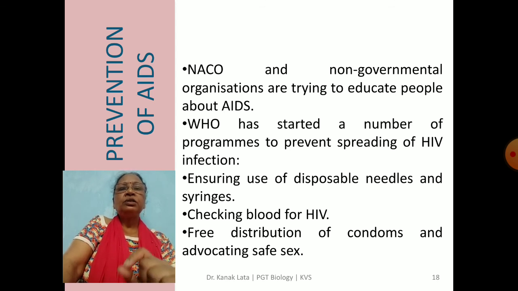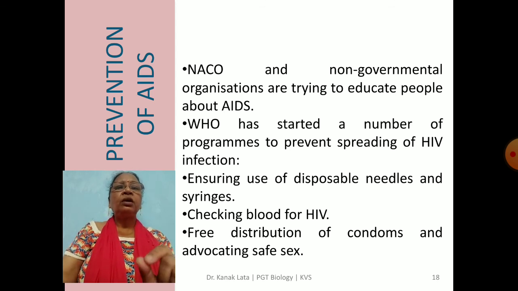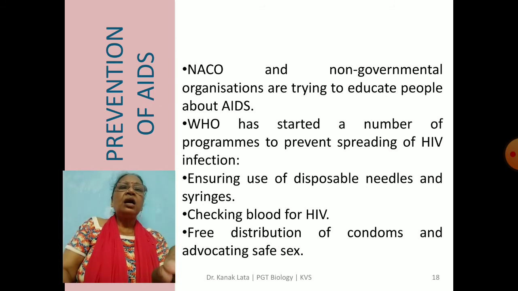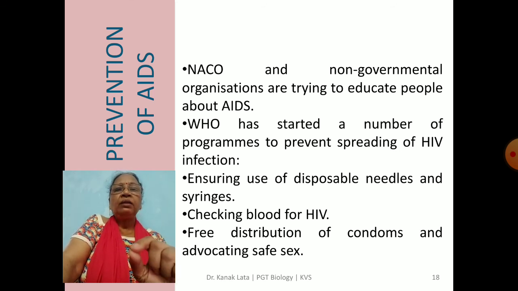There are some institutions, non-government organizations, and in schools also, under the National Adolescence Education Program, we are giving education, and NACO is trying to educate people about AIDS. WHO has also started a number of programs that help in preventing the spread of HIV infection.